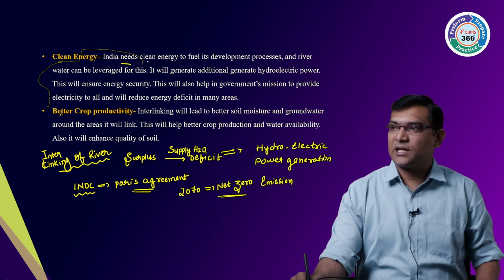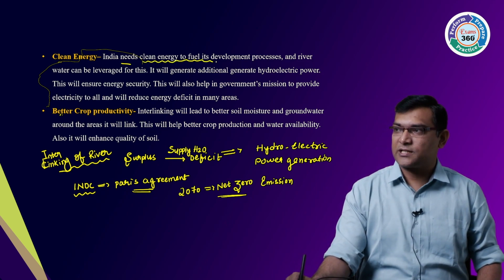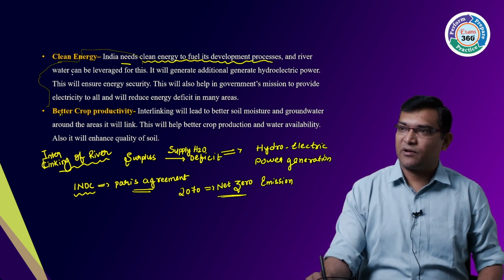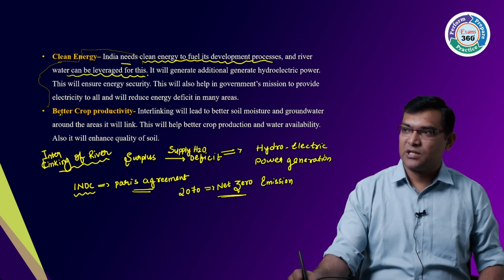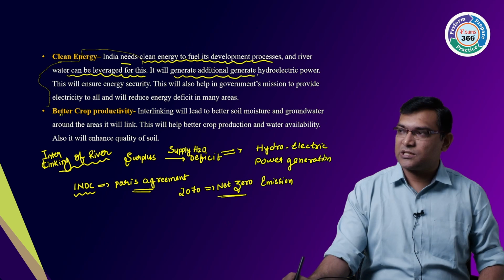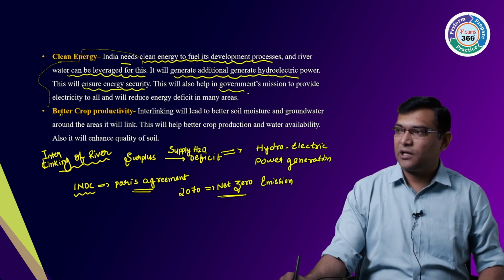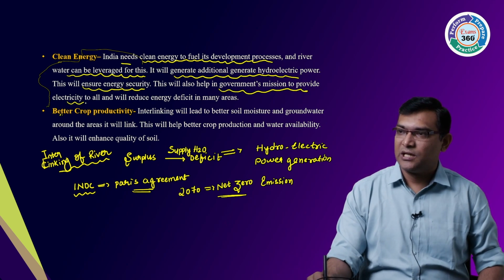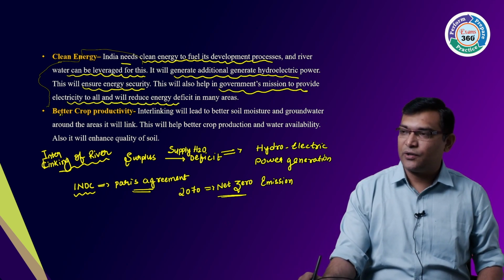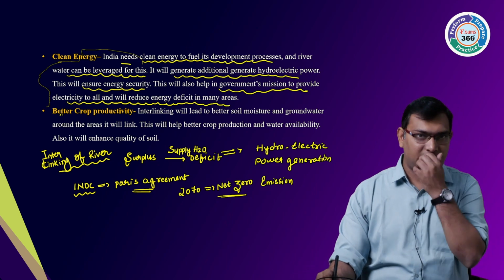So India needs clean energy to fuel its developmental process. River water can be leveraged for this. It will generate additional hydroelectric power. This will ensure energy security, help the government missions to provide electricity to all and reduce the energy deficit in many areas.